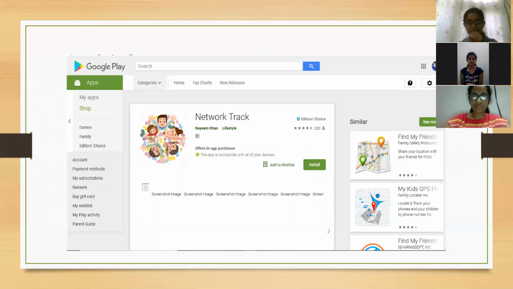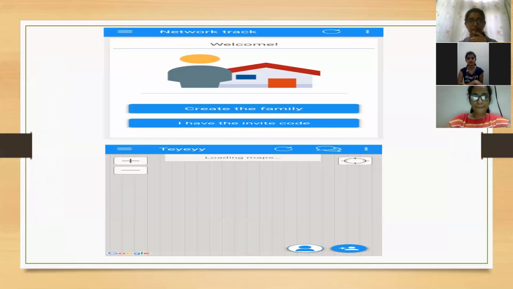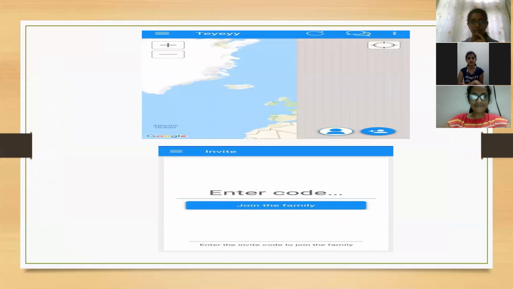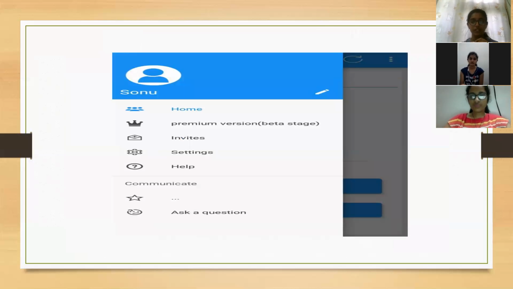This is our GPS tracker, Network Track. It was available in Play Store, and the interface of the system looks like this. Network Track: create a family. I have to invite with a code, and if you enter the code and join, your family members join, they can track your position.